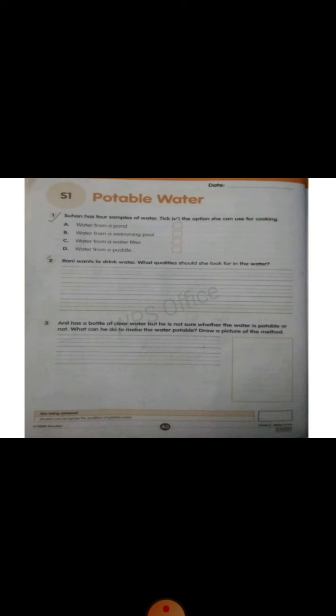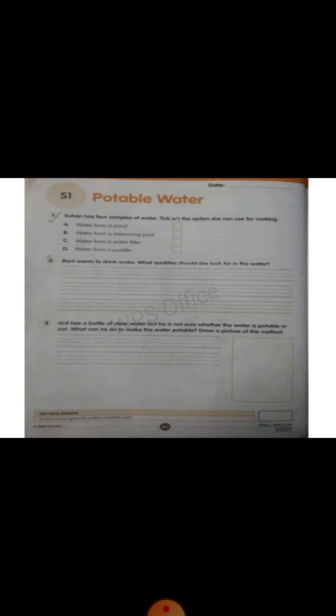Question number 3. Anil has a bottle of clear water, but he is not sure whether the water is potable or not. So what can he do to make the water potable? Draw a picture of the method. In this question you have to tell the simplest way to make the water potable.